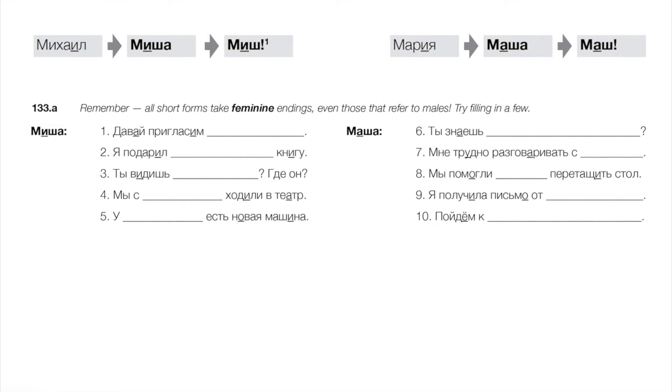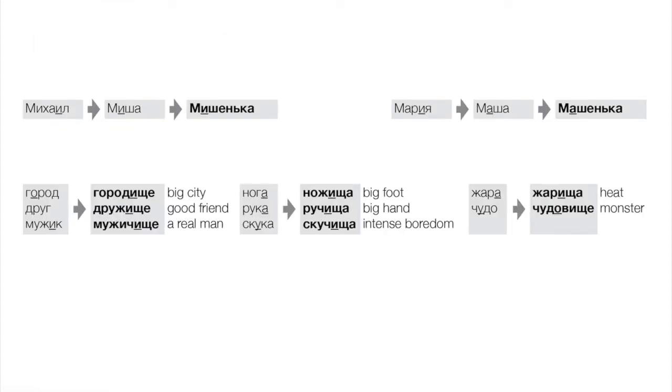Okay, a few final notes on names. These short form names we just learned also typically have a standard diminutive form that will usually end in -енька, right? Now those would be used usually for children, or maybe you're in some kind of romantic relationship and you're being very sweet to someone, right?